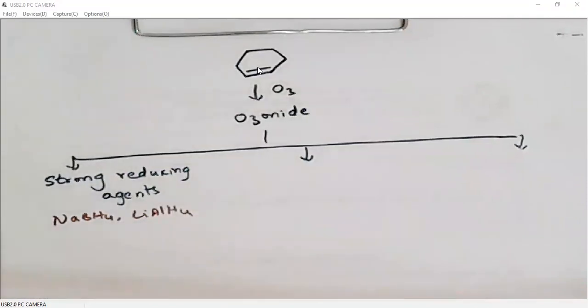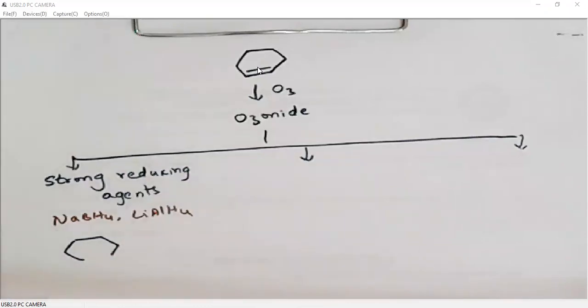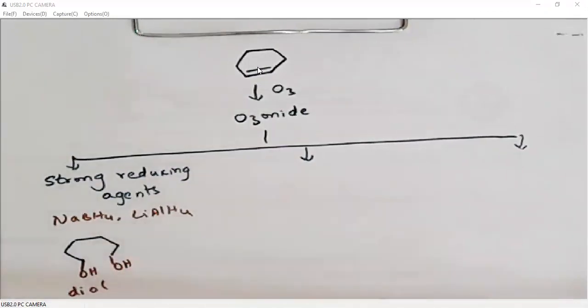When we use this type of strong reducing agents, what happens? The generated carbonyls, whether it is aldehyde or ketone, will undergo reduction to alcohols. So we will get a diol, because we can reduce aldehyde or ketone with sodium borohydride or lithium aluminum hydride. So the generated carbonyls will be reduced to diol.